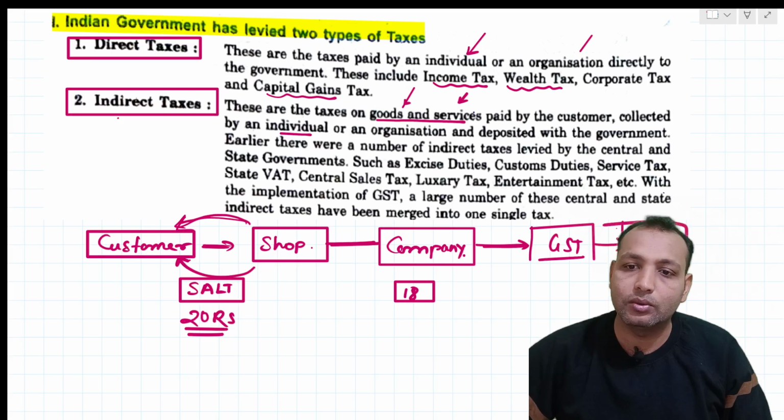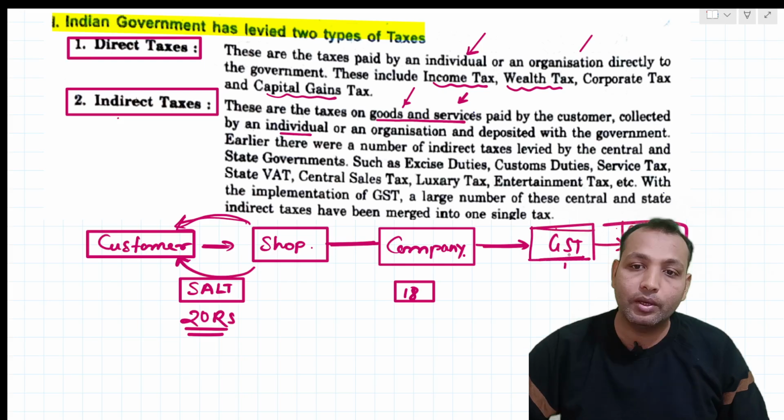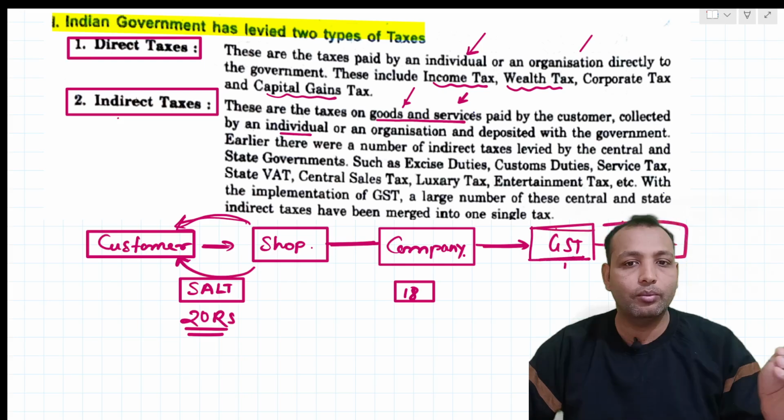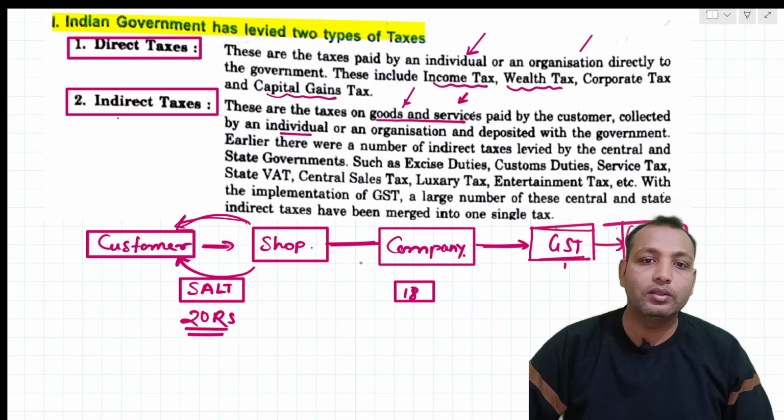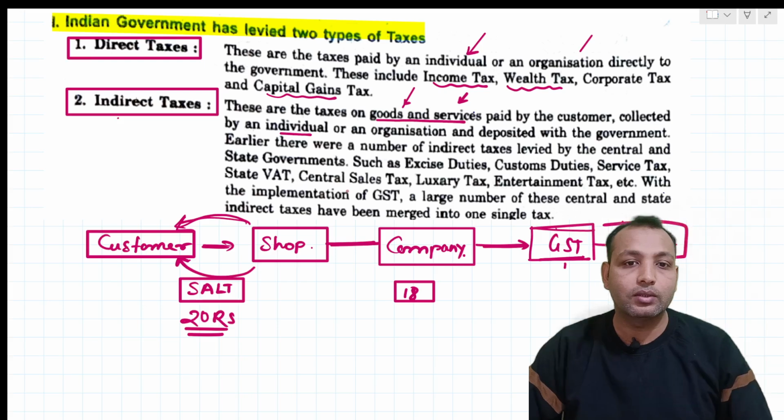Earlier there were a number of indirect taxes levied by the central and state governments. Now this company is paying one GST, and this money is divided into two parts, for the state government and the central government. Earlier it was different taxes levied by the central and state governments, such as excise duty, customs duty, service tax, state value added tax, central sales tax, luxury tax, entertainment tax, etc.